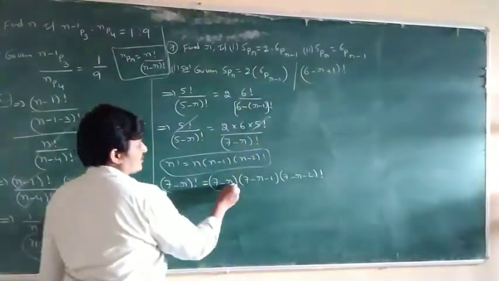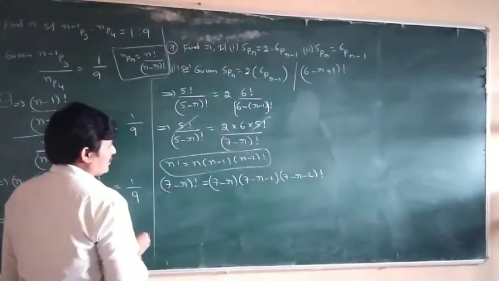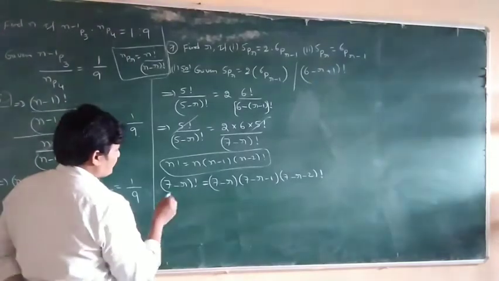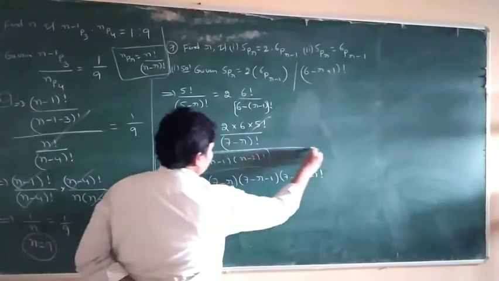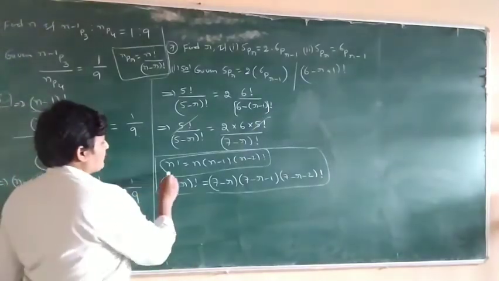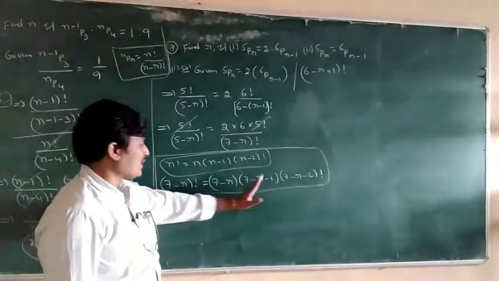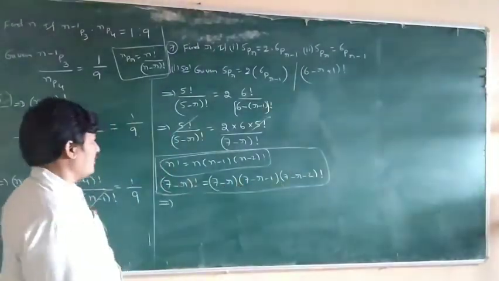So that implies, this is the explanation. Clear? The 7 minus r factorial is treated as n factorial, which is n into n minus 1 into n minus 2 factorial.